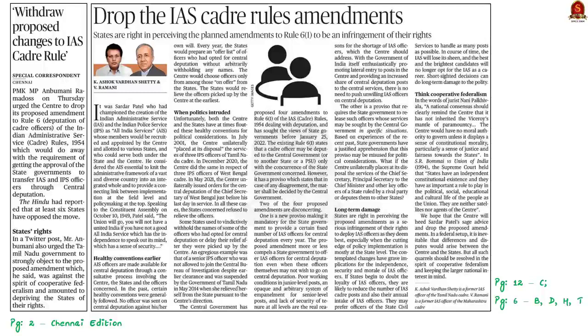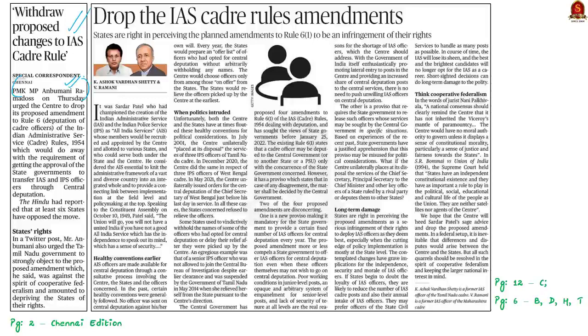So today our discussion is going to start with the hot topic of the day, which is the proposed amendments to the Indian Administrative Service Cadre Rules of 1954. These amendments have been proposed by the central government yesterday. In this regard, 2 news articles and an editorial article have appeared in the newspaper today. We'll cover these articles. This news article mentions that a Tamil Nadu MP has urged the central government to drop the proposed changes to the rules.